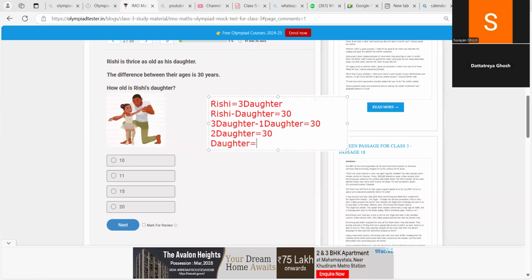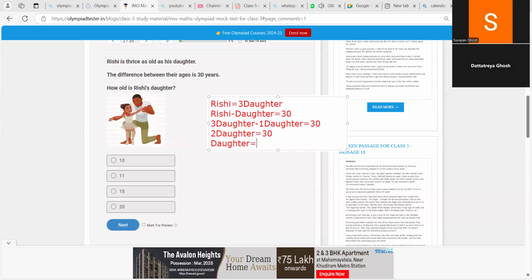Ten. What will you do? First tell me. 30, will you divide 30 by 2 or will you multiply 30 by 2? Will you add 30 and 2 or will you subtract 30 and 2? First tell me.